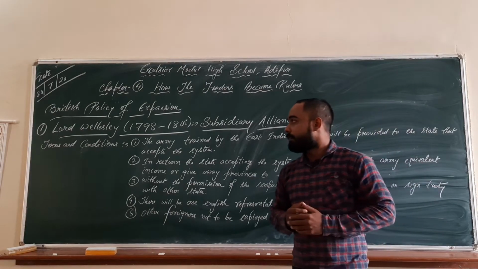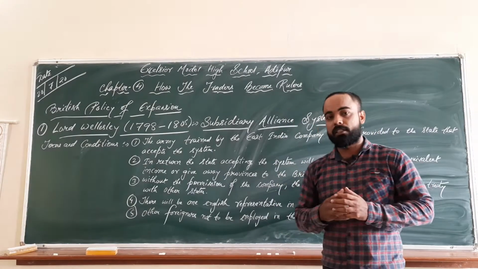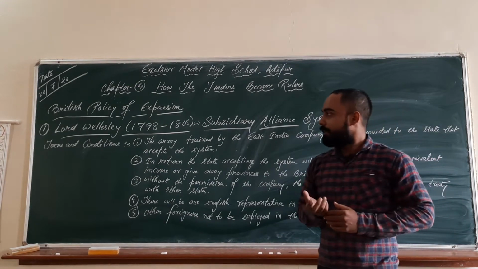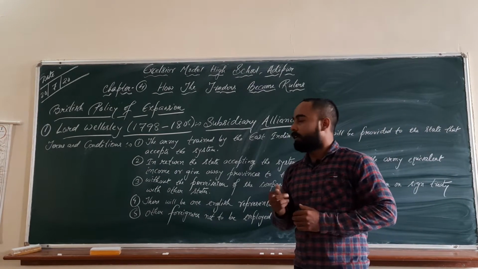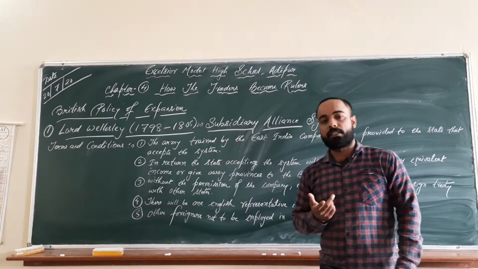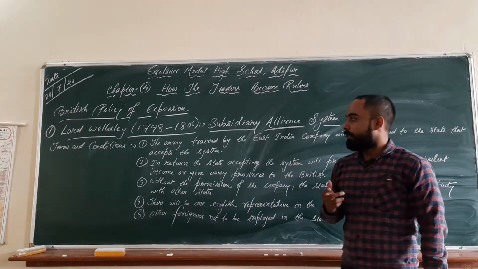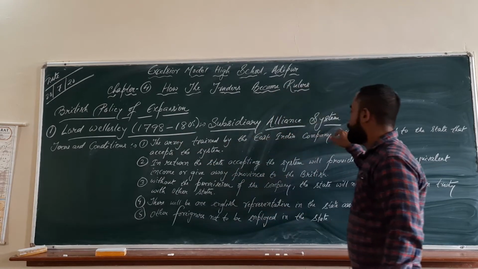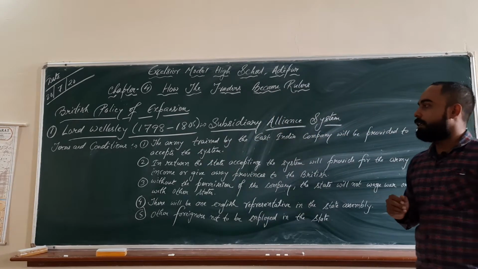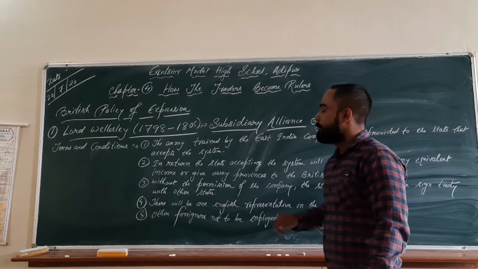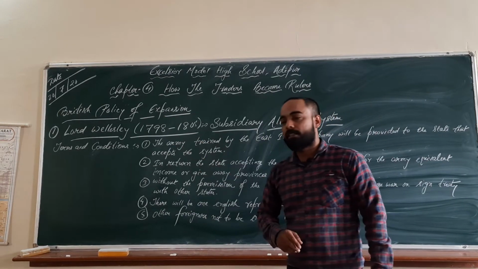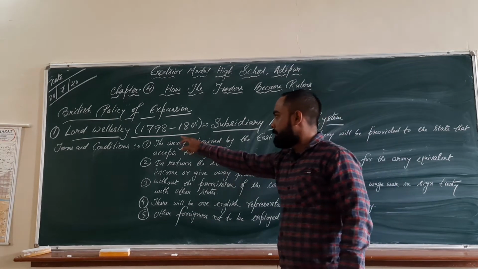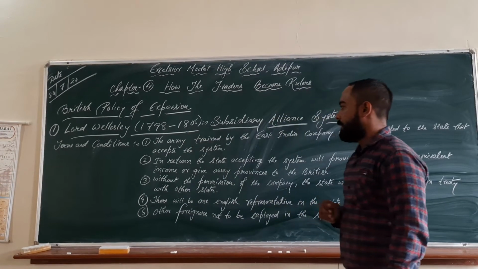After that, the Britishers wanted to expand their rule in India, and to expand their rule in our nation, they adopted various policies. Among them, the first policy of expansion was the subsidiary alliance system, which was implemented by Lord Wellesley, who came to India as Governor General in the year 1798, and his tenure was from 1798 to 1805.